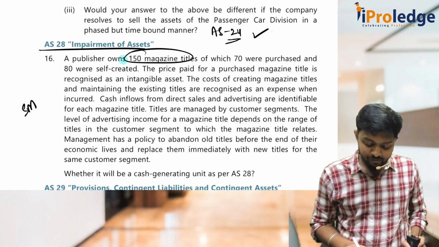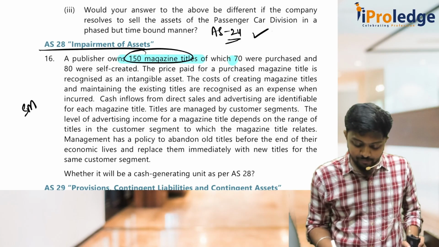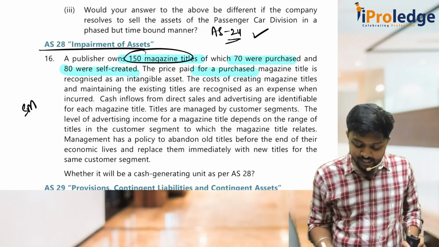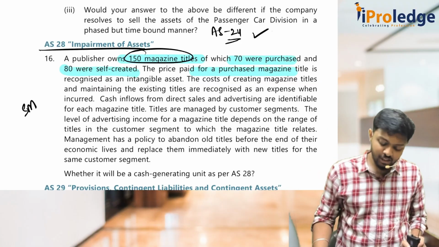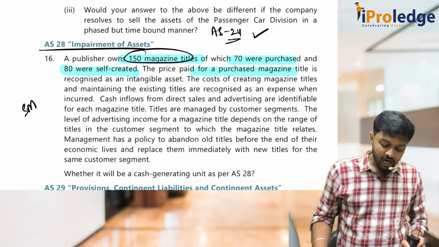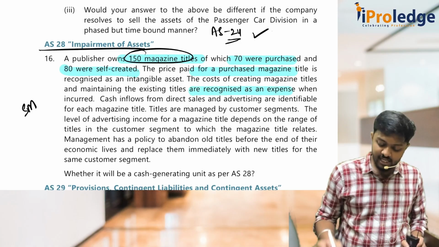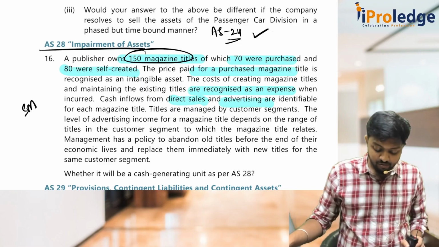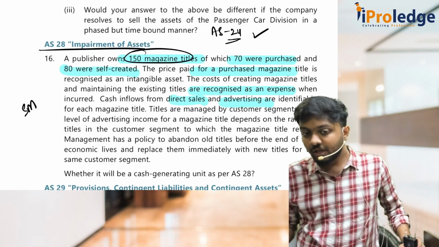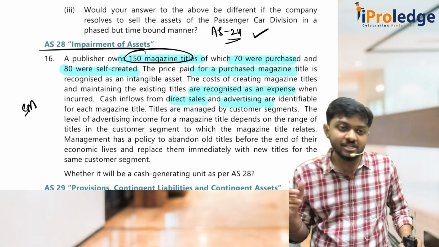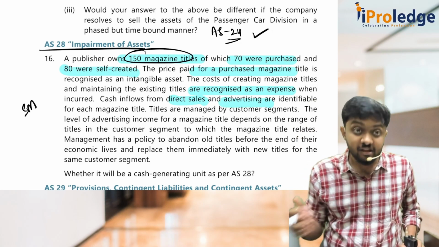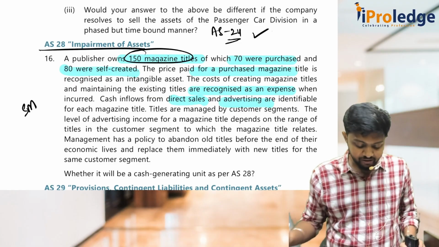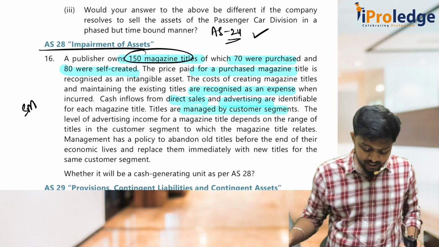A publisher owns 150 magazine titles. 70 were purchased and 80 were self-created by him only. The price paid for a purchased magazine title is an intangible asset. The cost of creating magazine titles and maintaining the existing titles are recognized as an expense. Cash inflows from direct sales and advertising are identifiable for each magazine title. For each magazine title, what is the sales and what is the advertising income that the publisher is getting, we are able to identify. Titles are managed by customer segments, etc.